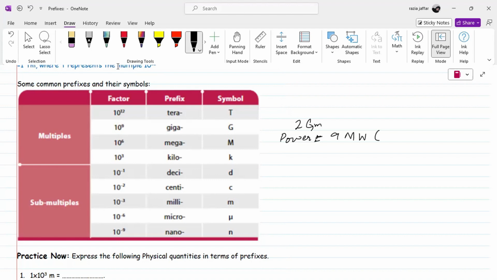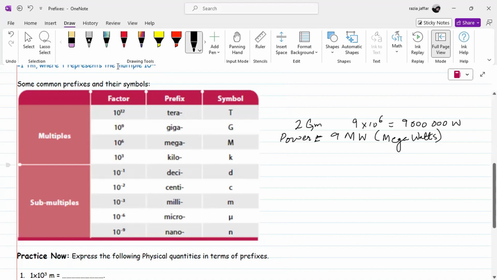If we write it out, it is basically 9 into 10 power 6, and in the complete number we put 6 zeros. So basically this becomes a huge number. In order to reduce this, we use the prefix mega, because mega can replace these 6 zeros with a simple letter M. So it is simple to write now.